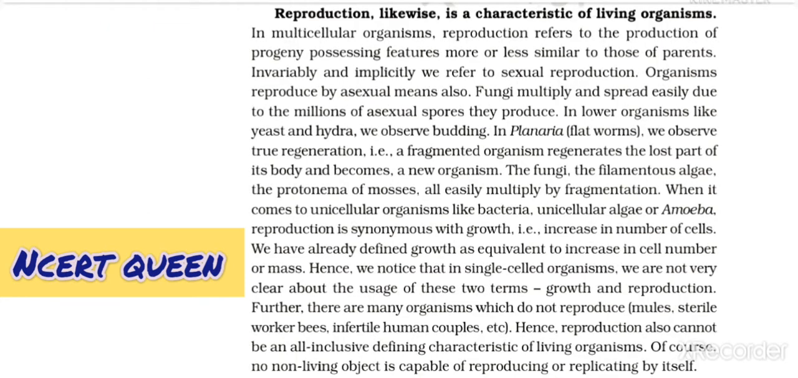Reproduction, likewise, is a characteristic of living organisms. In multicellular organisms, reproduction refers to the production of progeny possessing features more or less similar to those of parents. Invariably and implicitly, we refer to sexual reproduction. Organisms reproduce by asexual means also. Fungi multiply and spread easily due to the millions of asexual spores they produce. In lower organisms like yeast and hydra, we observe budding.